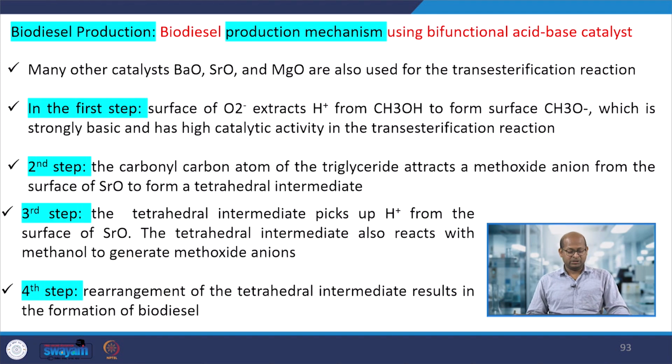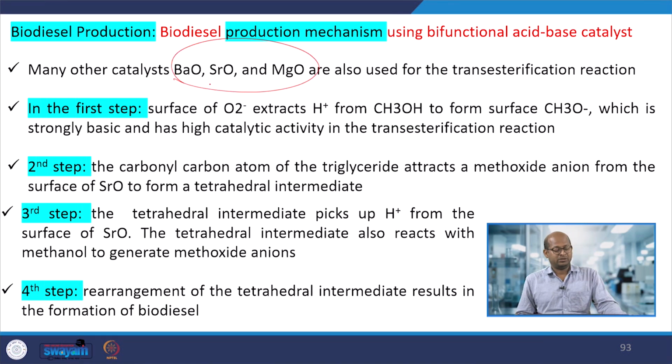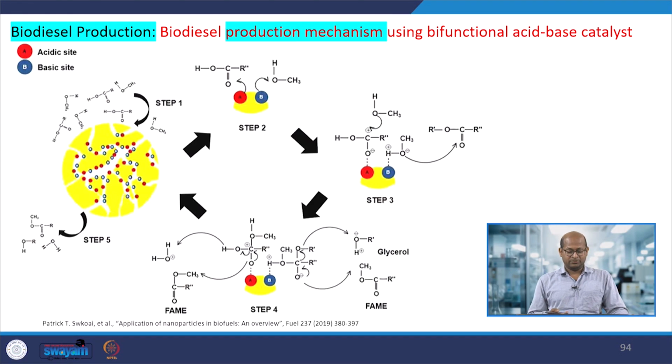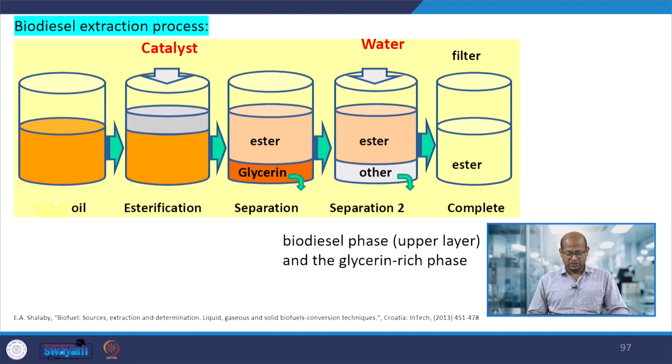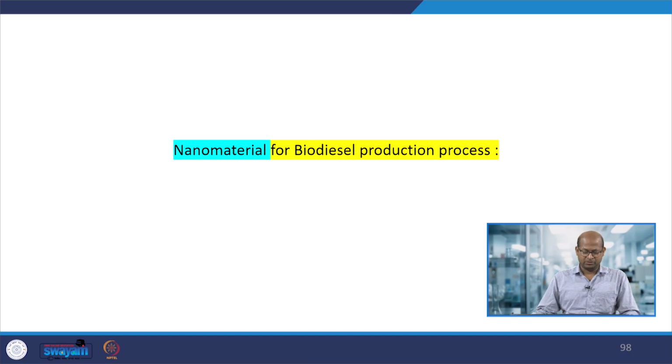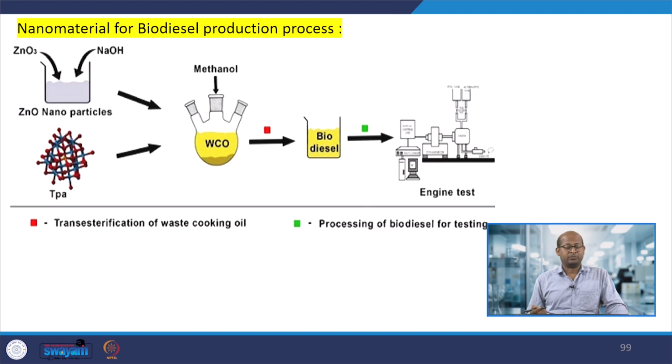In this process, different types of metal oxides, such as barium, strontium, magnesium oxides, we can use in this catalytic process for conversion in biodiesel production. So this is the process, I am not going to discuss more details on that. That is basically the reactions or reactors where we can use this triglyceride, and there we can put an acid or a base, at the same time some solvents and some nanomaterials, metal oxides, that is calcium oxide, strontium oxide, for this particular production of biodiesel.